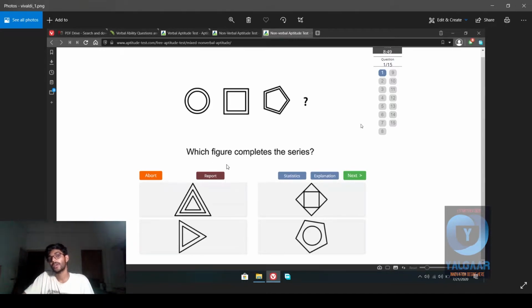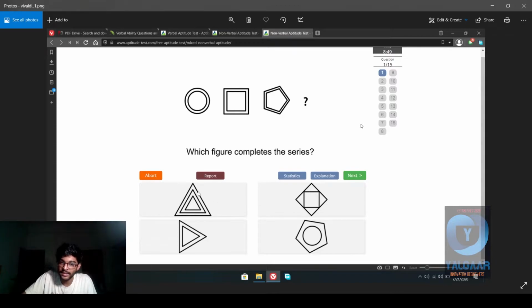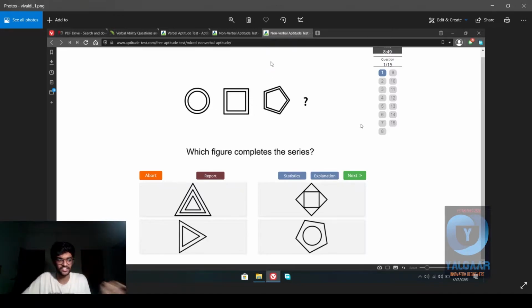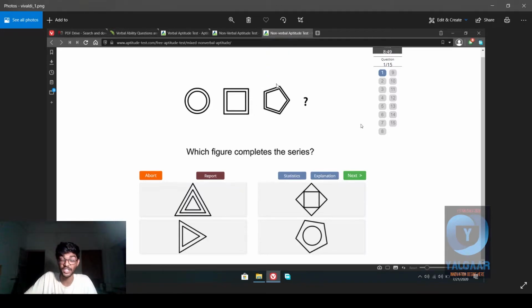So, what should the answer be? This one has a total of 3 triangles, with 2 triangles inside the first one. This one has only 1 triangle inside the first one. So, my bet is this would be the option, because everything else has just one single shape inside of it, and it is very important to find out these small details.